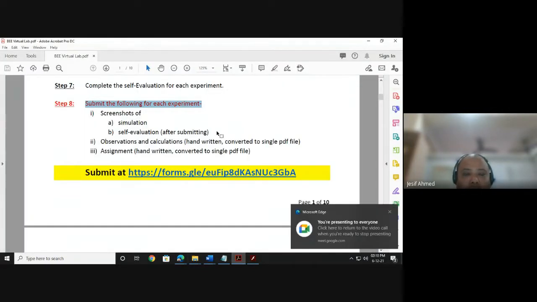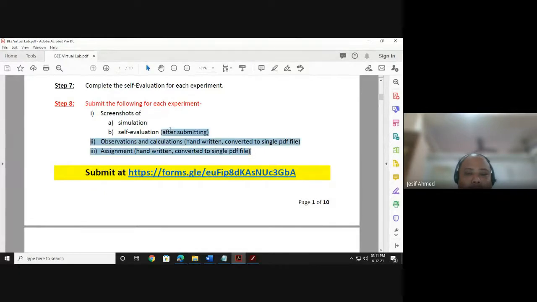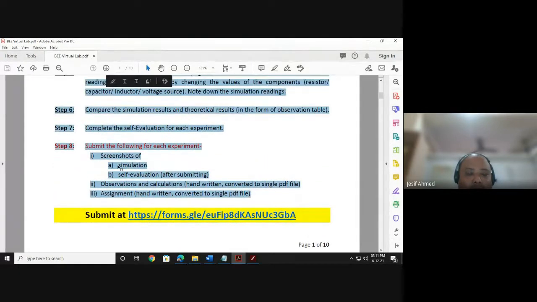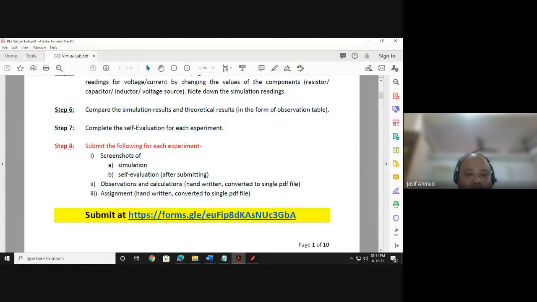So in the Google form, you need to submit all this. There are proper places where you can upload this. Suppose a screenshot will be an image file. This screenshot will also be an image file. These 2 parts you have to combine and make it a single PDF. Right? So 3 files you need to submit, that means.